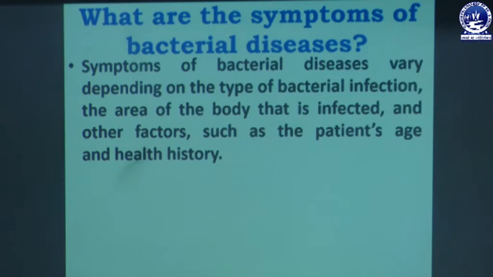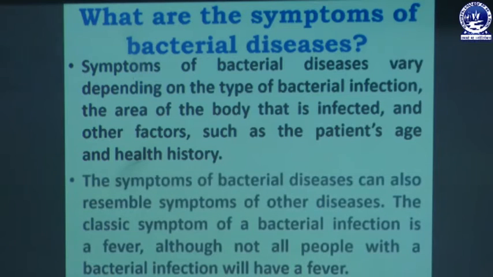When a bacteria infects a person, there is no specific area of the body, and the symptoms of bacterial diseases can also resemble symptoms of other diseases.